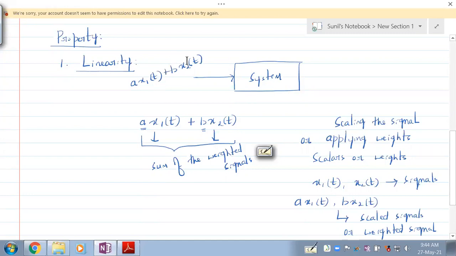That's quite confusing, but in the textbook he calls this the weighted sum of the inputs or weighted sum of the signals. Since the signals are inputs here, this can be called the weighted sum of the inputs.